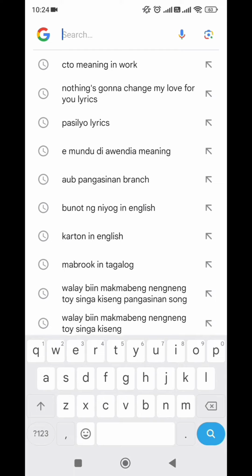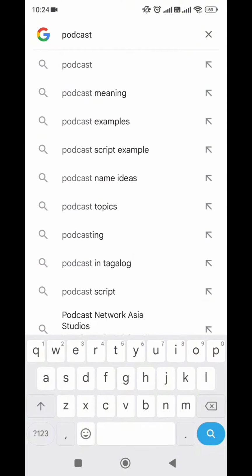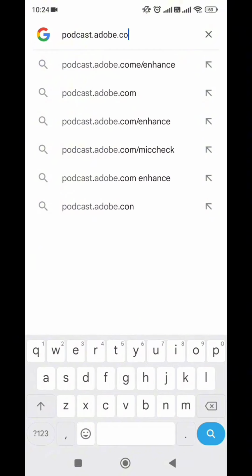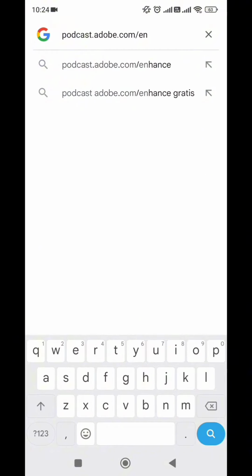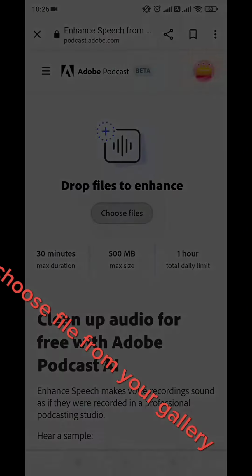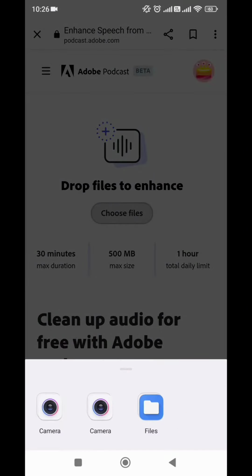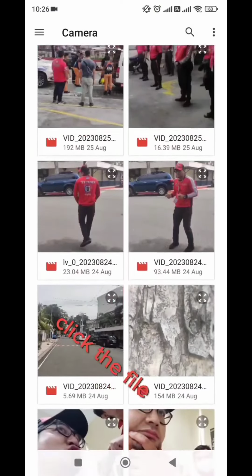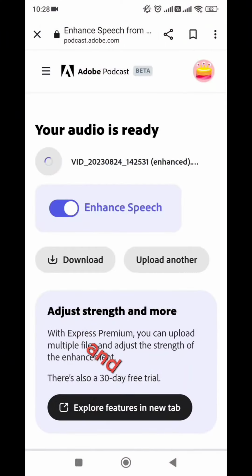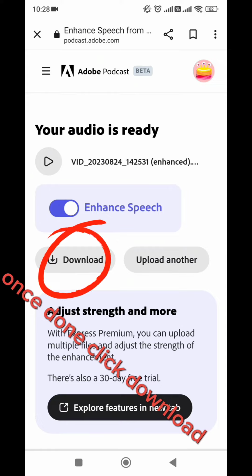First step, go to Google and type podcast.adobe.com/enhance. And sign up or sign in there. Once signed up, choose a file from your gallery and click the file. Once done, click download.